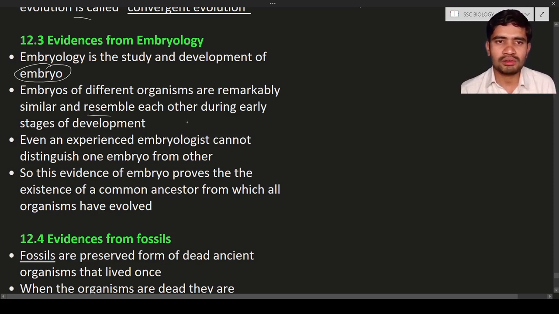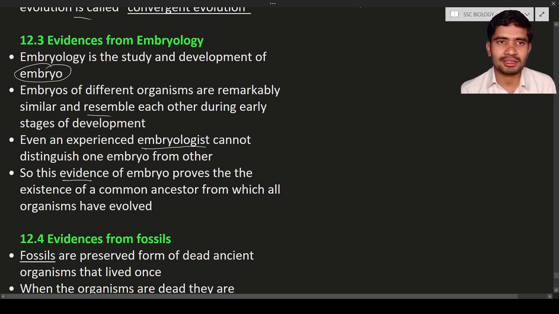For the first or initial stages of the development of the embryo, all embryos are going to look similar. The person who studies about the development of the embryo is known as embryologist. Even an experienced embryologist cannot distinguish between two embryos of two different species. Okay, that much is the similarity. So this is evidence.